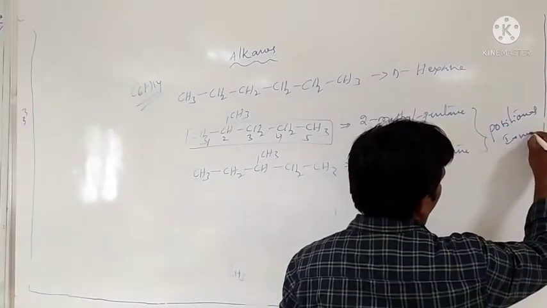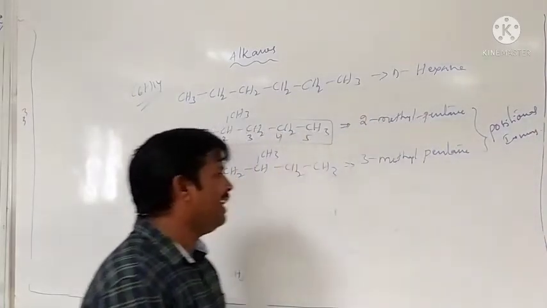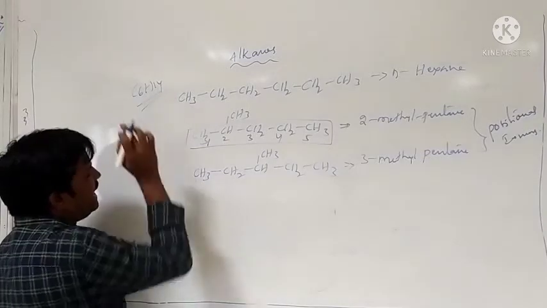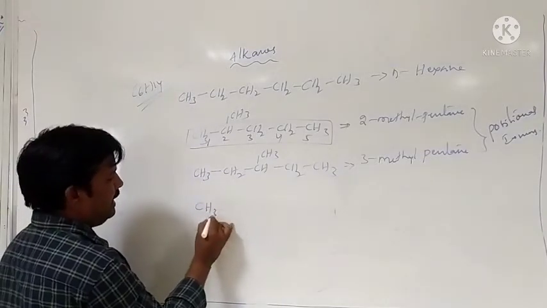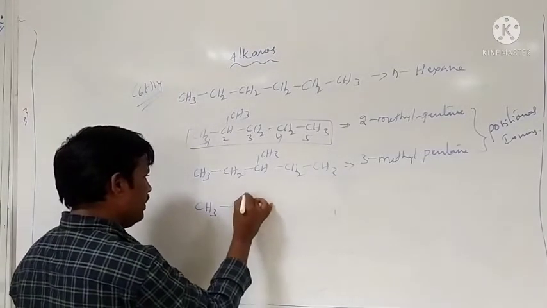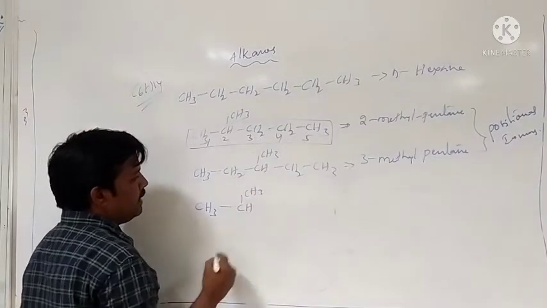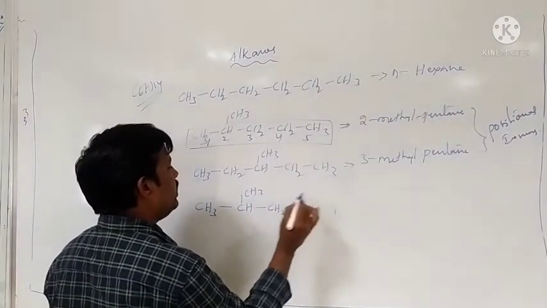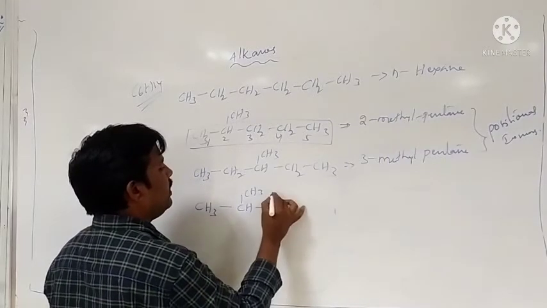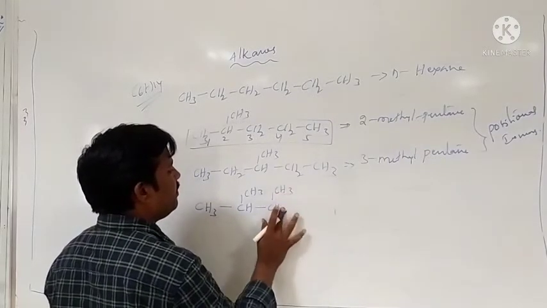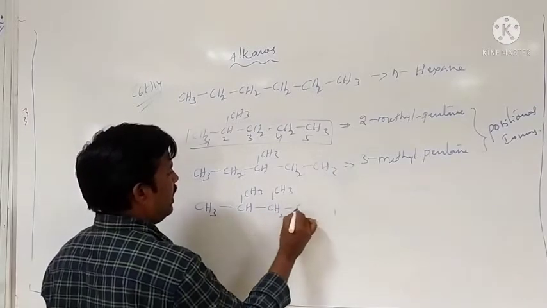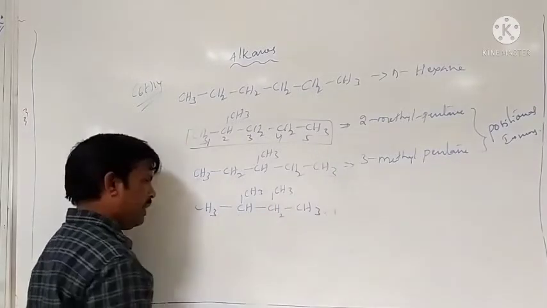Positional isomers. Okay, let us see another structure of hexane. CH3, CH3, CH2, CH3, and CH3.